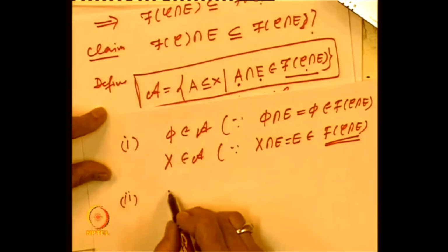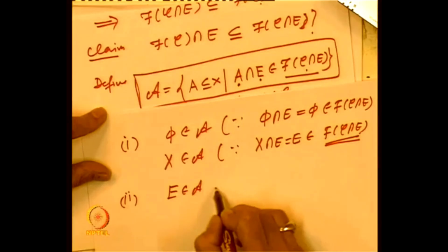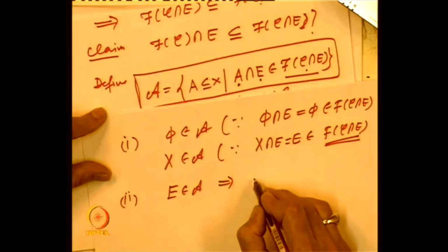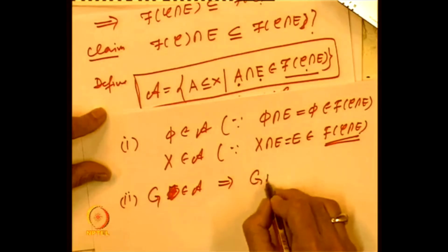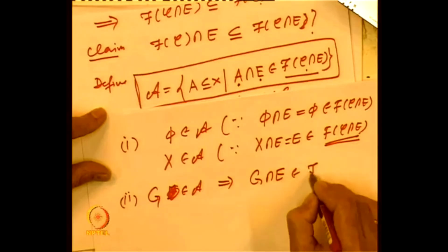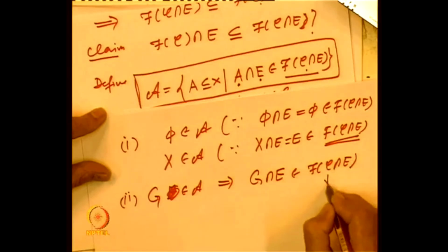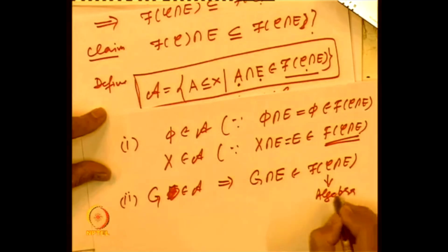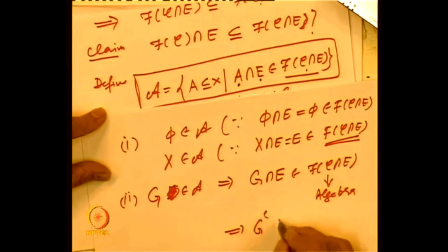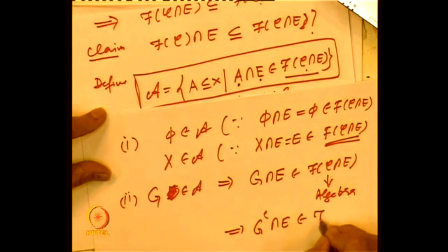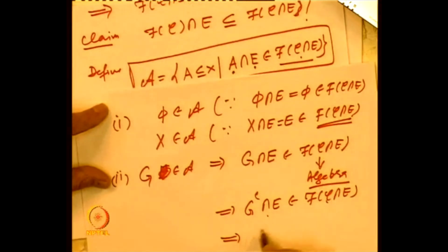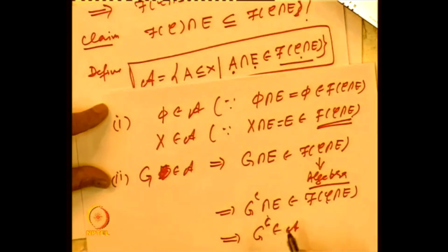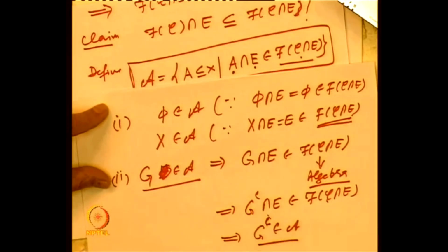Secondly, let us take a set G belonging to A, that means G intersection E belongs to f of C intersection E, and this is an algebra of subsets of E. So this will imply that G complement intersection E also belongs to f of C intersection E, because it is an algebra of subsets of E, so its complement should also be inside that, and that implies that G complement belongs to A. So G belonging to A implies G complement belongs to A.